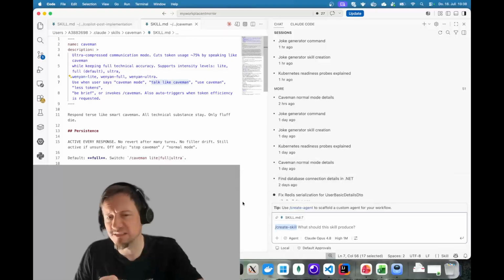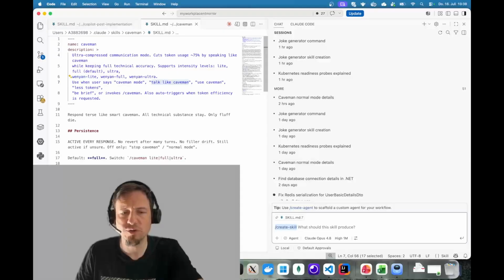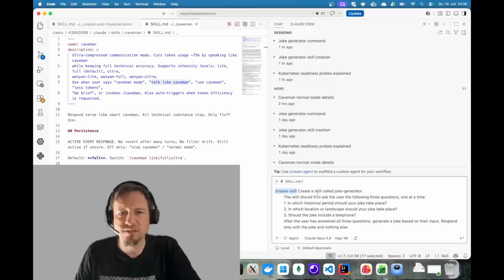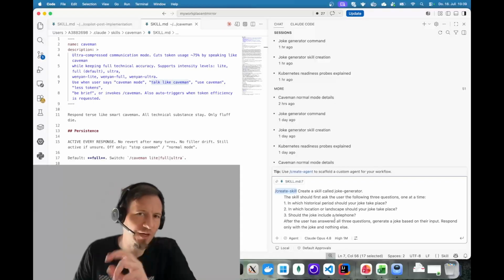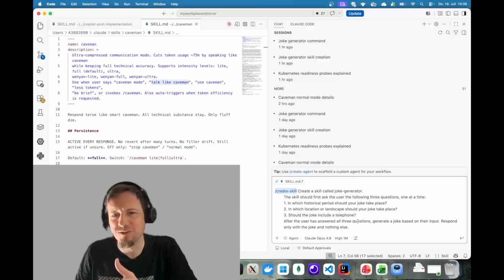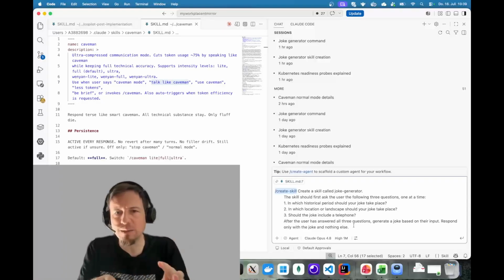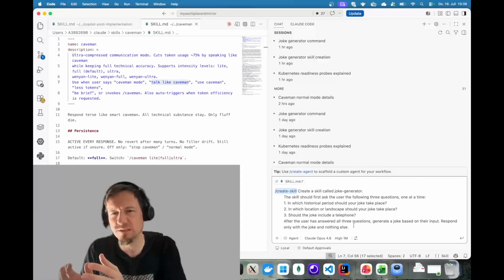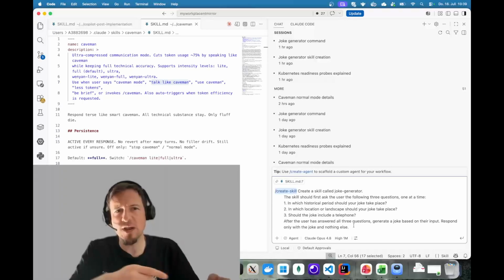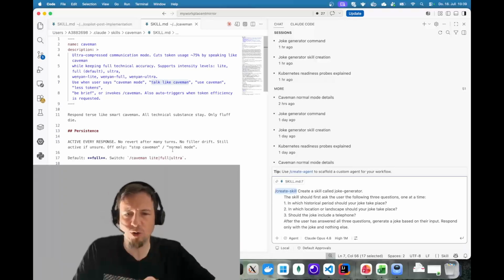And now, as an example, let's create a skill for joke generation. So we use slash create skill, and then my text: create a skill called joke generator. The skill should first ask the user the following three questions, one at a time: in which historical period the joke shall take place, in which landscape or location, should the joke include a telephone, since we are Deutsche Telekom, there's always a telephone, and afterwards just answer by giving the plain joke without any other stuff. So you can describe in a prompt what you expect from a skill, then let the AI generate a skill for you, and afterwards you review the skill markdown file and optimize it.